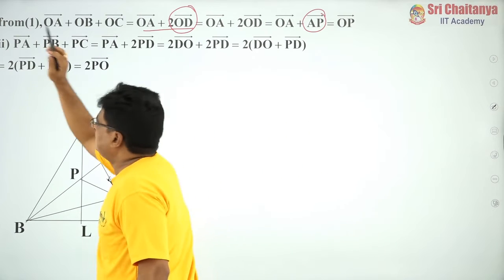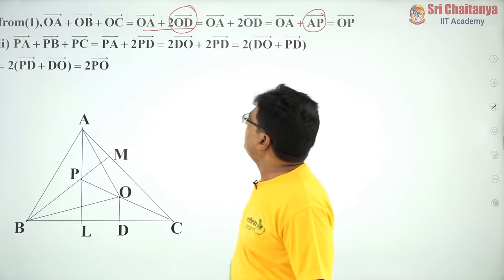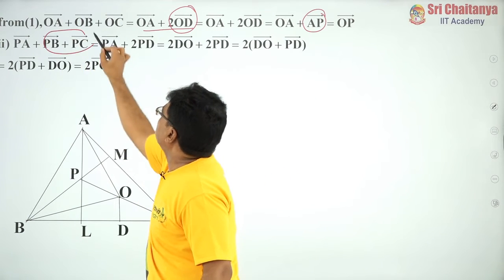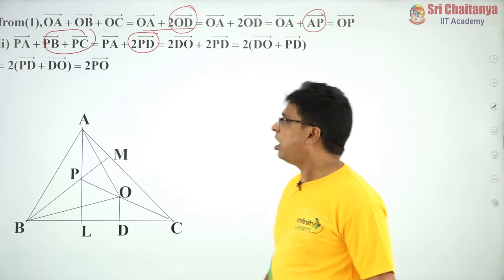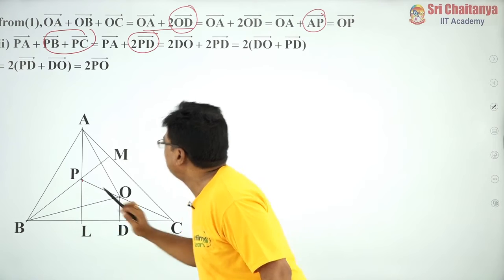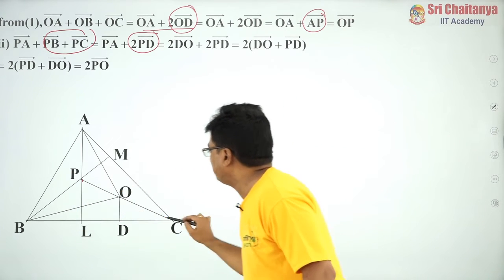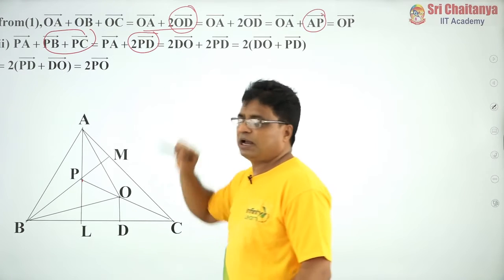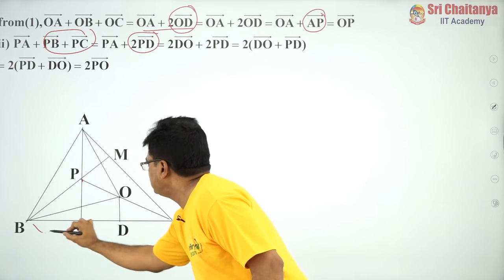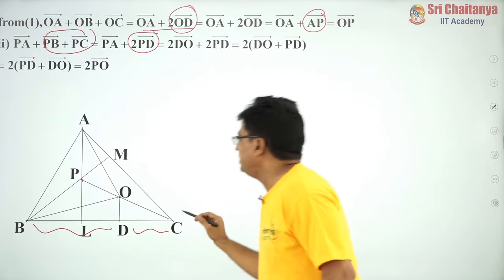Similarly, the second question is PA bar plus PB bar plus PC bar. Again, I write PB bar plus PC bar as 2PD bar, because D is the midpoint of BC, which means BD is equal to DC.